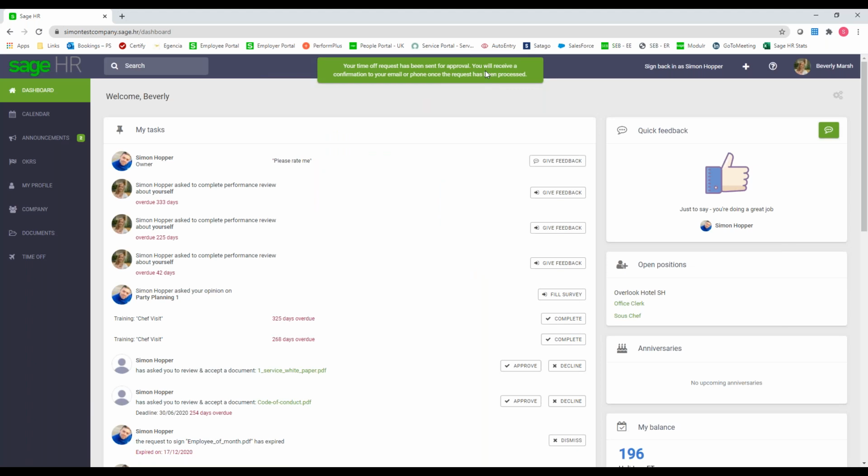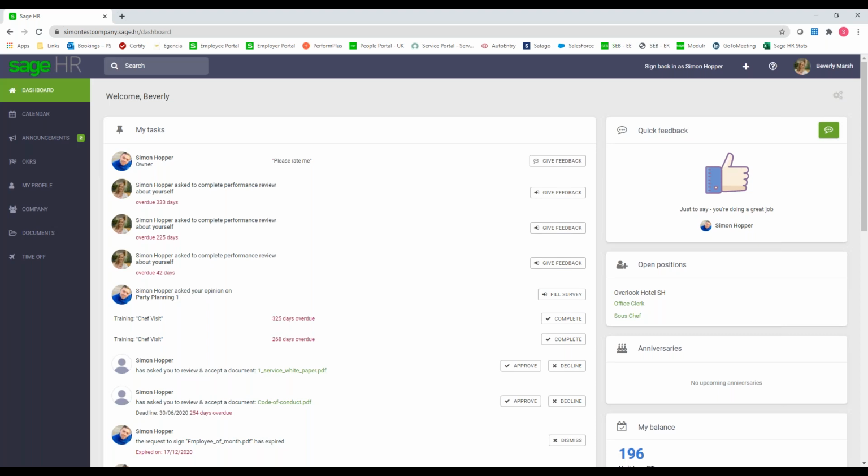So the way my system is set up is that it will send that request to Beverly's manager. So Beverly's manager will get an email to say that a request has been made. The manager can approve or decline that through the email itself if they want to, or obviously they might want to log into Sage HR first, go into the calendar, double check who else is off, and then they can approve or decline that through Sage HR. If they're using the mobile app, they'll get a push notification as well to tell them that it's been accepted or declined, or they will also get an email to tell them again that it has been approved or declined.